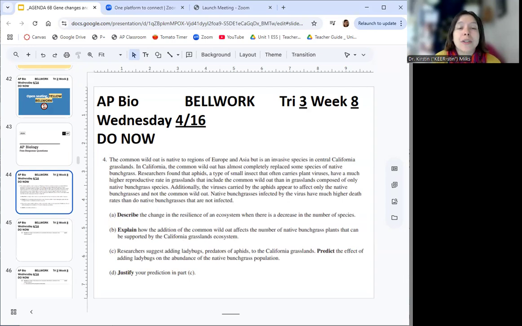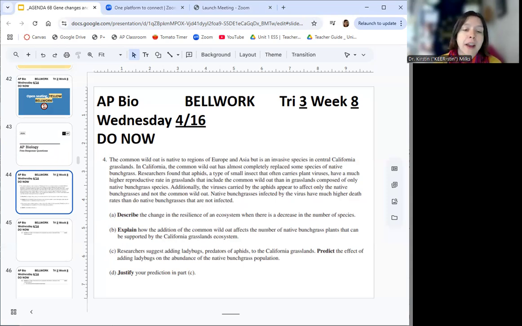The common wild oat is native to regions of Europe and Asia, but is an invasive species in Central California grasslands. In California, the common wild oat has almost completely replaced some species of native bunch grass. Researchers found that aphids, a type of small insect that often carries plant viruses, have a much higher reproductive rate in grasslands that include the common wild oat than in grasslands composed only of native bunch grass species.